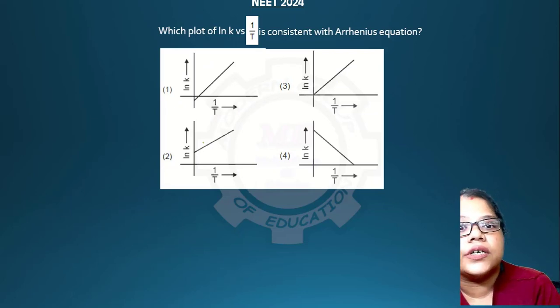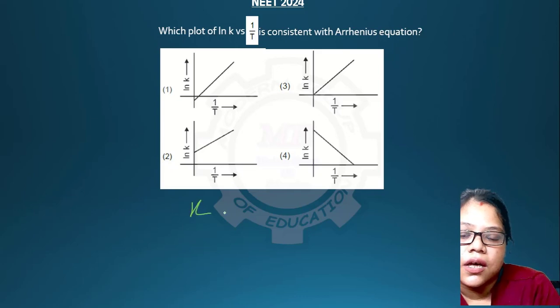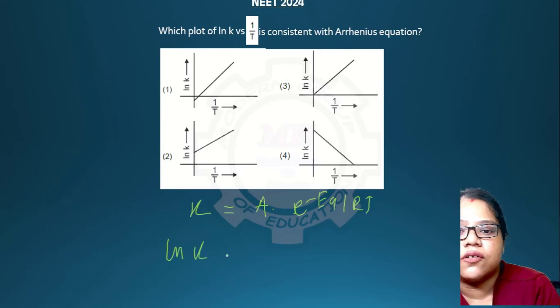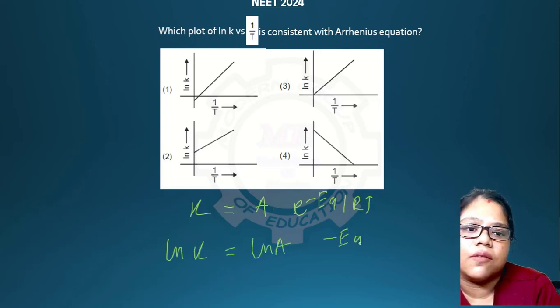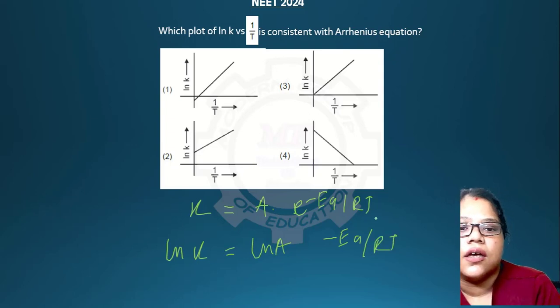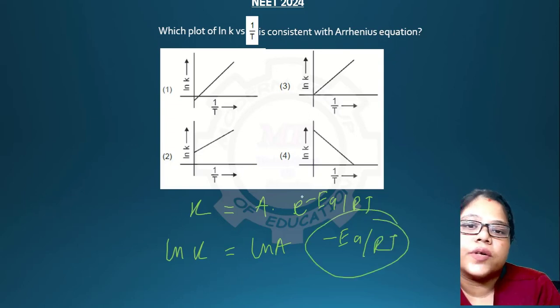Okay. So here you have the Arrhenius equation. You know what it is: k = A e to the power minus Ea by RT. If you take ln over here, ln k = ln A minus Ea by RT. So this is your slope. The slope is negative.